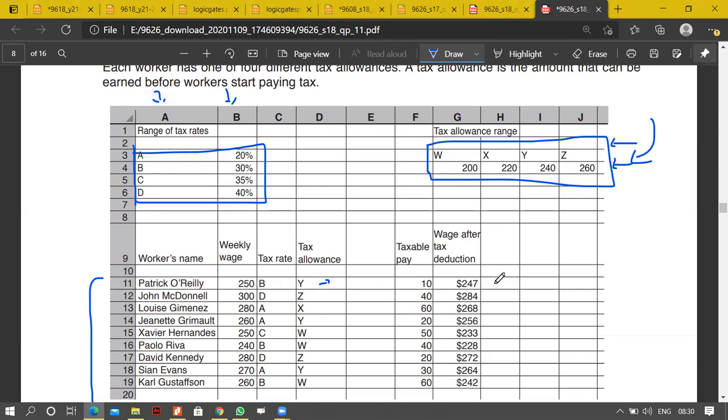If I use this, in this particular case I'll have 250 minus HLOOKUP, and if I do the HLOOKUP for Y, Y is 240. Getting my point? So this becomes 10. Yes or no? Did you understand? Yes sir. Absolutely correct. Anyone else has a problem? You get the point, right?